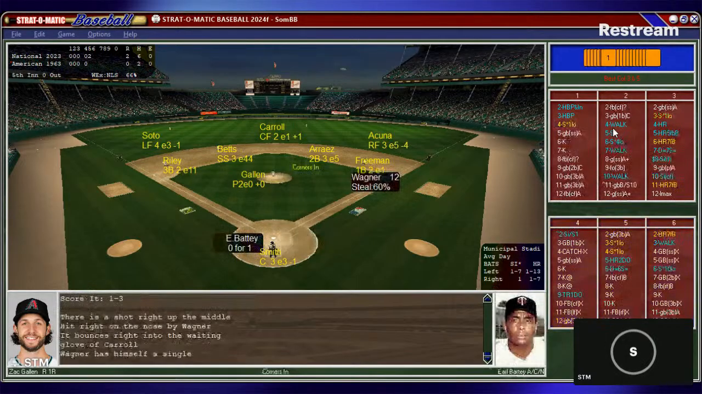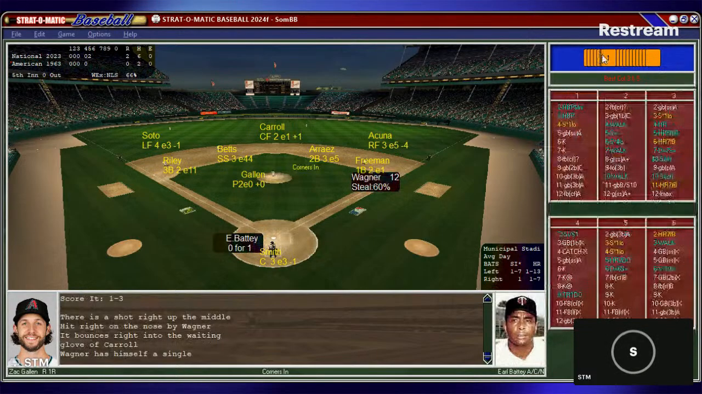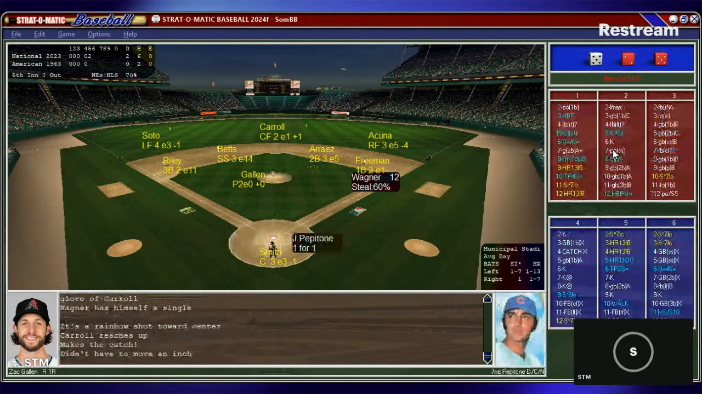So Wagner is on, and that brings up the tough catcher, Earl Batty. Batty steps up, right-handed batter, catcher from the Minnesota Twins. Smith puts down the target. Gallen from the stretch looks in. Wagner takes a lead. Here's the pitch to Batty, and that's a fly ball to center. Carroll comes in, makes the catch, and Wagner will have to hold with one away.